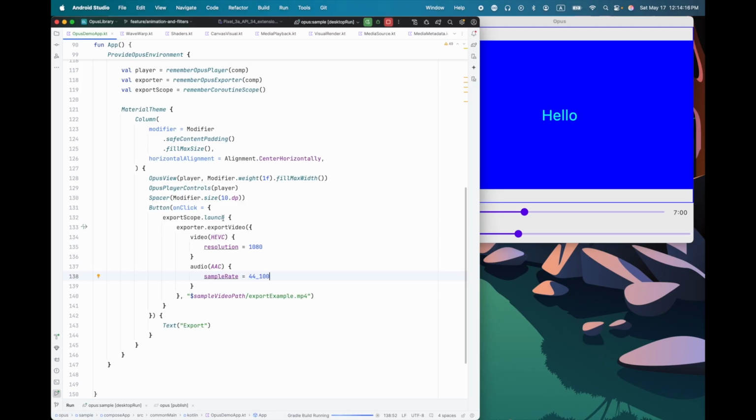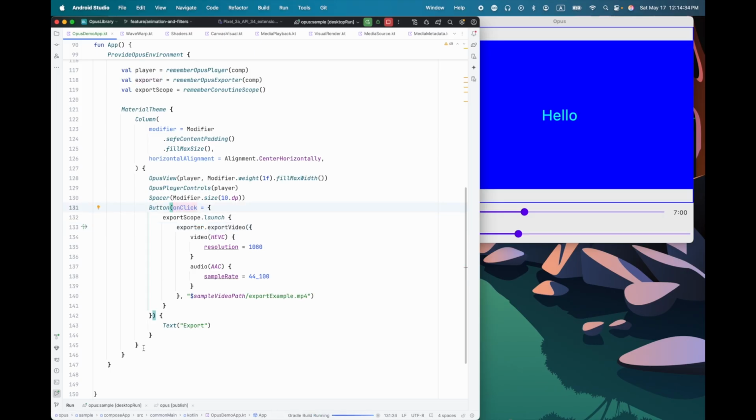Now the only problem, of course, here is that we don't have a way of canceling the export. That is easy. There's two ways you can do it. You can just cancel the coroutine, so I could launch this in a job, or what we recommend is using the property exposed by exporter.